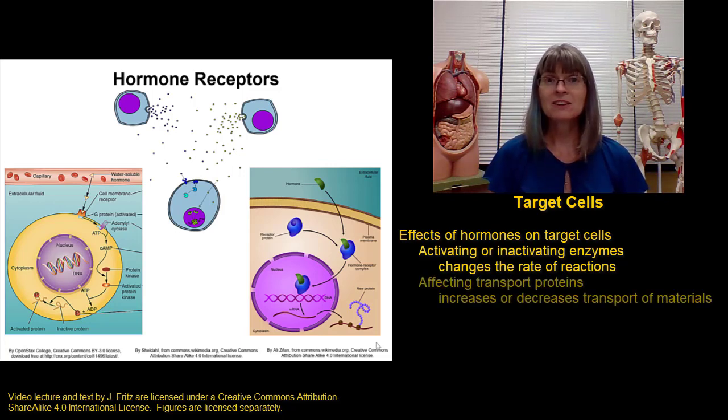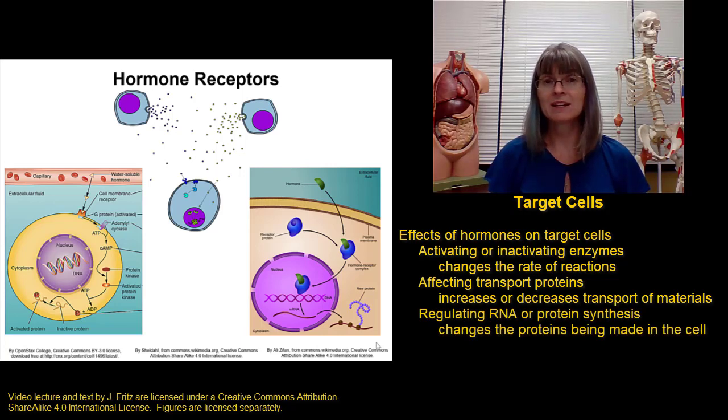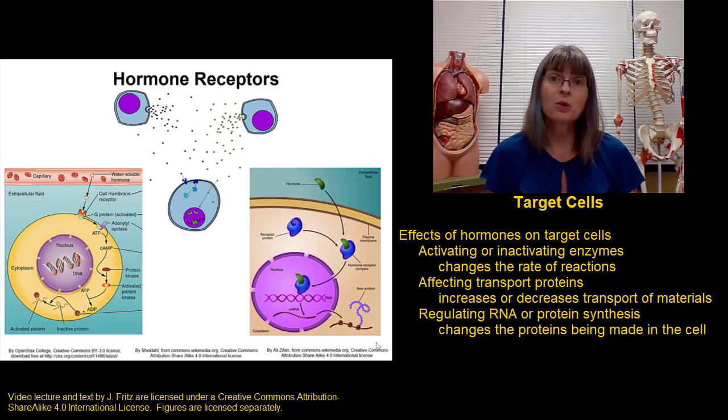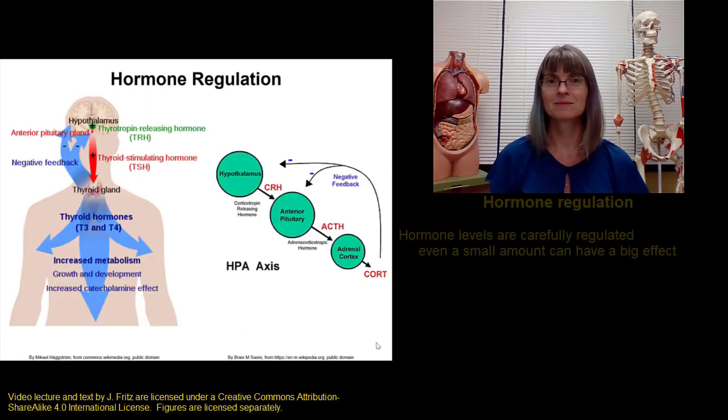A hormone may affect transport proteins, either by increasing the number of transport proteins so we can transport more of something into or out of a cell, or by reducing the amount of transport so we're not releasing or bringing things into the cell. Often, hormones are involved in regulating RNA or protein synthesis. The hormone effects will go to the nucleus of the cell and actually affect which genes are being expressed, which proteins are being made. So a hormone binding to its receptor can change the proteins being made by a cell, and that can affect a lot of different things.